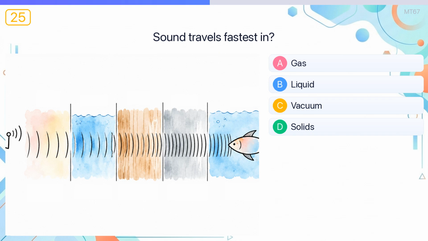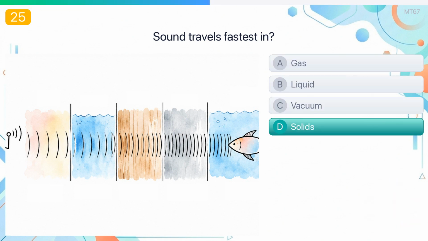Sound travels fastest in? The answer is solids. Sound travels fastest through solids because particles are closer together and transmit vibrations efficiently.